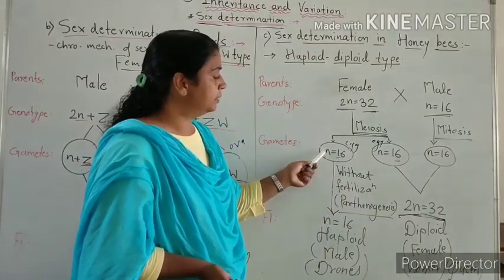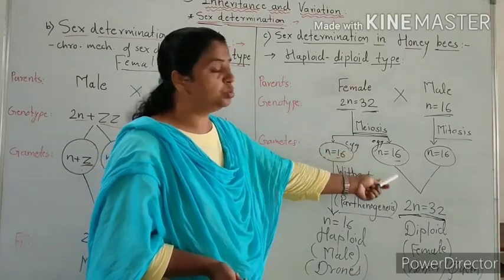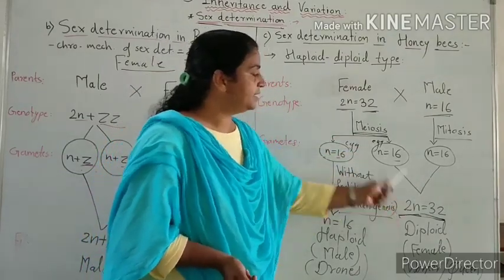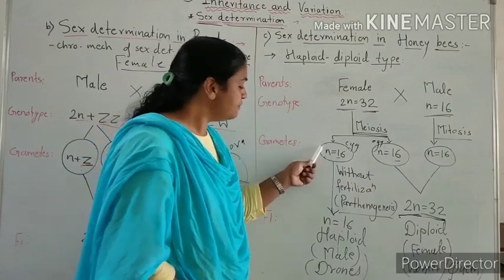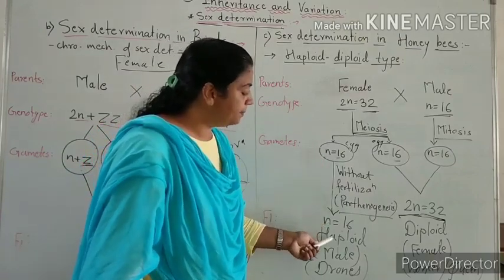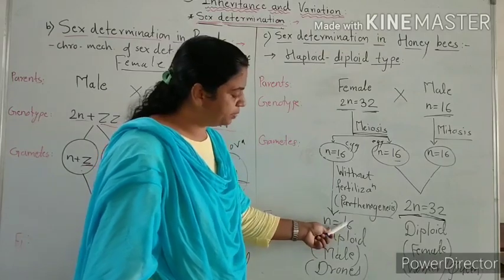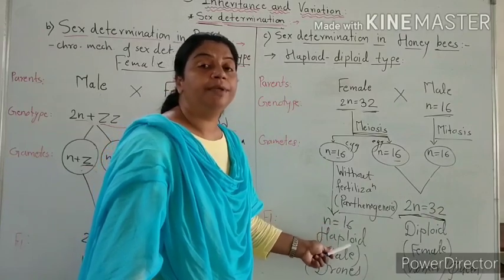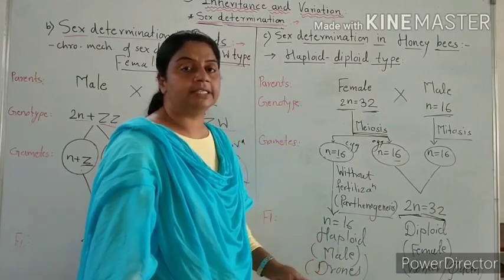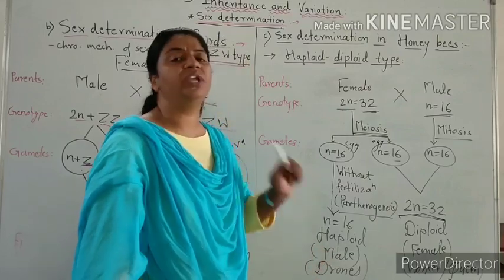This female produces two types of egg, the fertilized egg and the unfertilized egg. This unfertilized egg develops into a haploid. This is also haploid, one set of chromosomes. This unfertilized egg develops into a haploid male. Haploid means the offspring developed is male, that is, a drone.